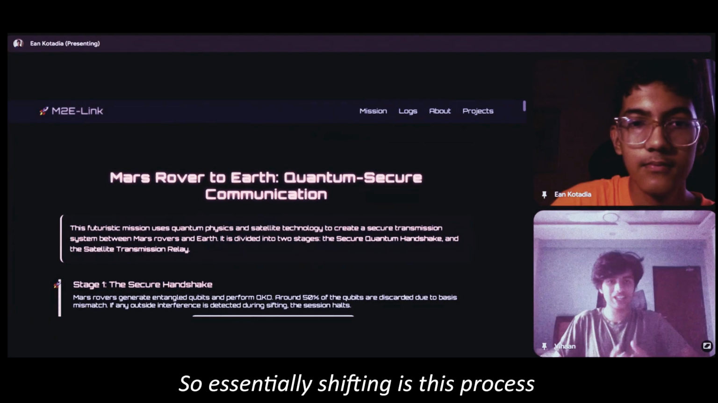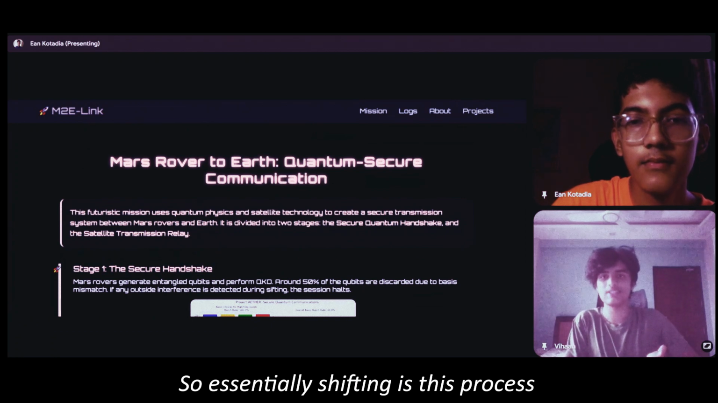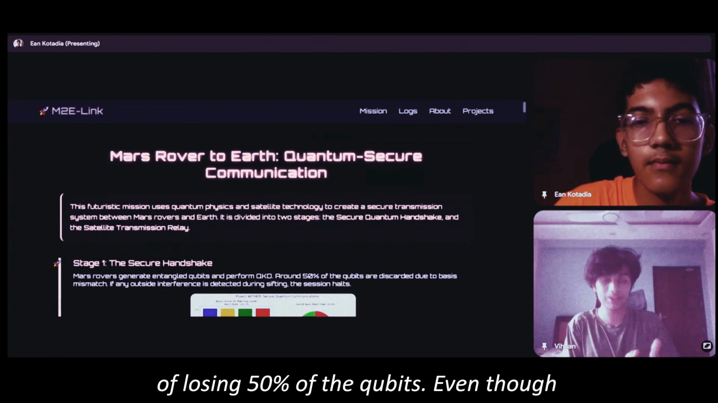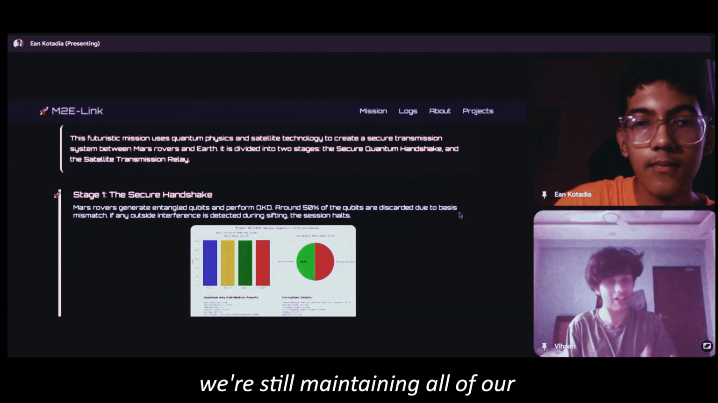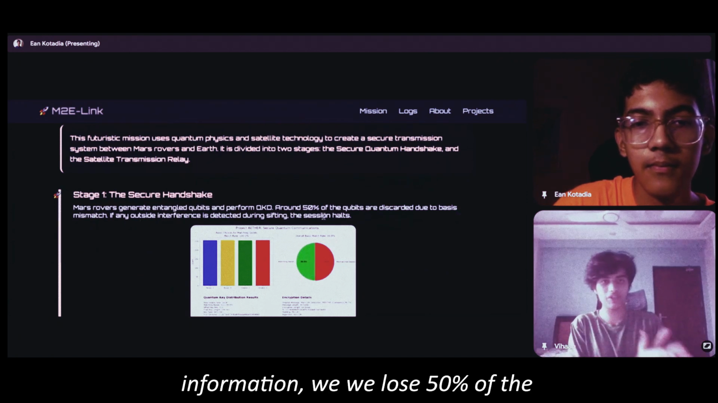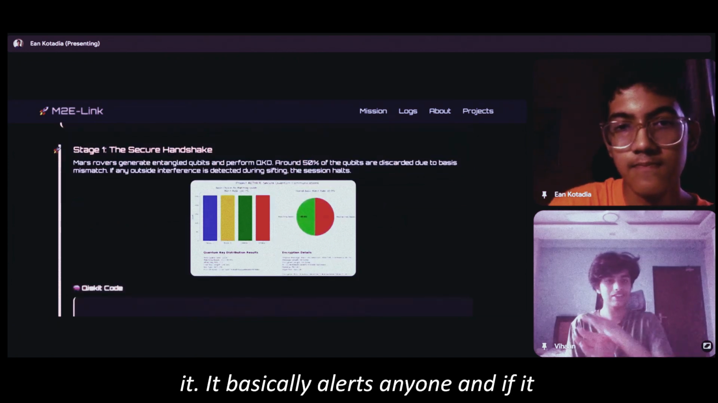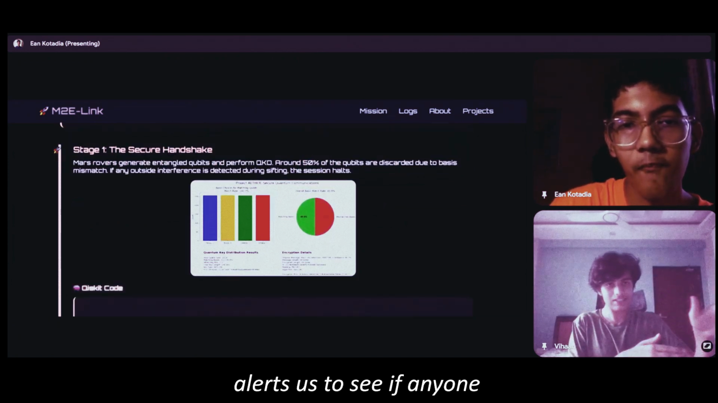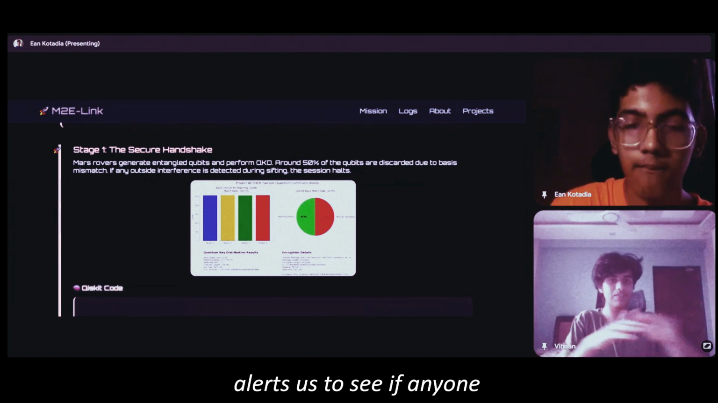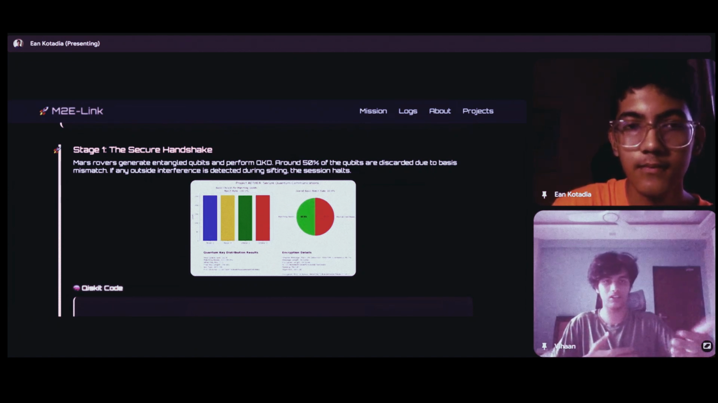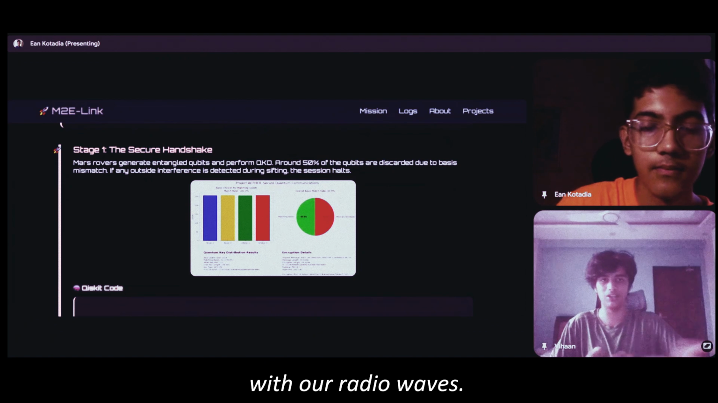End of flashback. So essentially, sifting is this process of losing 50% of the qubits, even though we're still maintaining all of our information. We lose 50% of the qubits to make sure no one eavesdrops on it. It alerts us to see if anyone is eavesdropping or interfering with our radio waves.